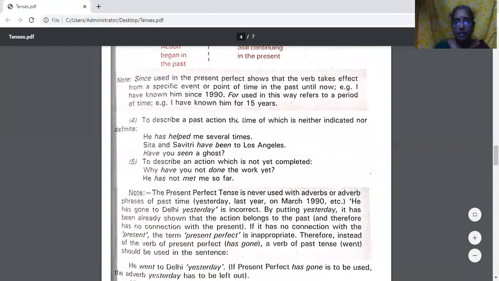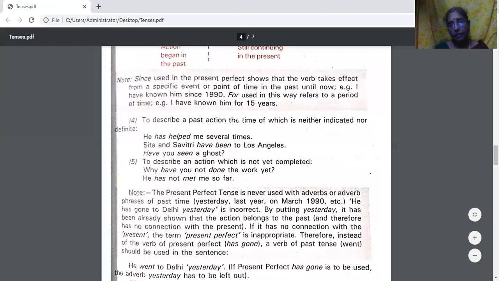Since is used in the present perfect. It shows that the verb takes effect from the specific event or point of time in the past until now. Example, I have known him since 1990. For is used for the period of time, for 15 years. Since for point of time, for period of time. That you have to keep in mind.